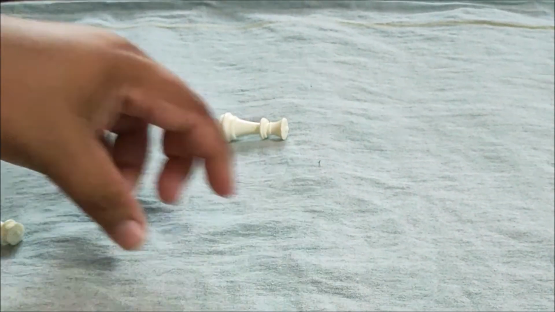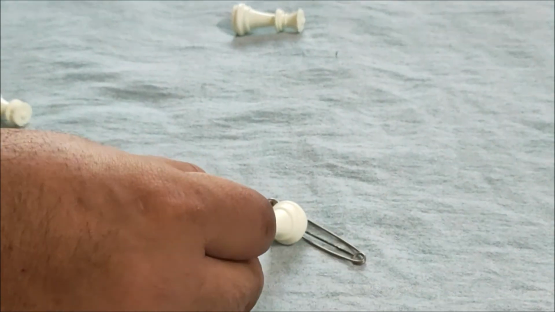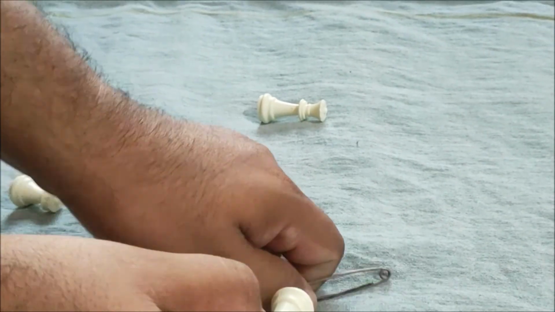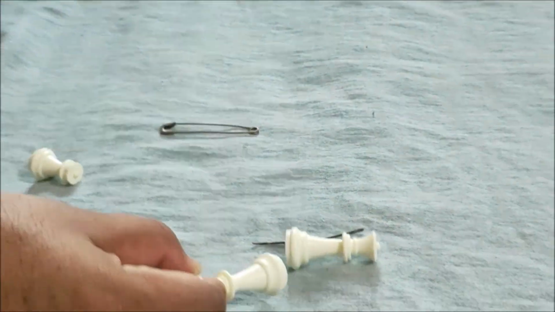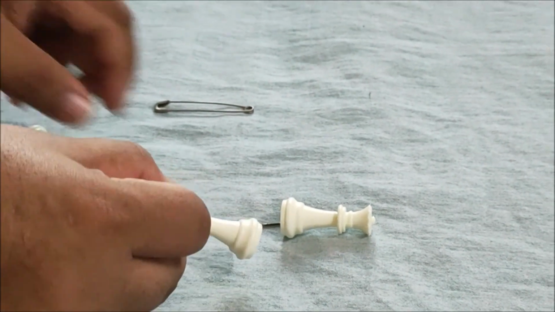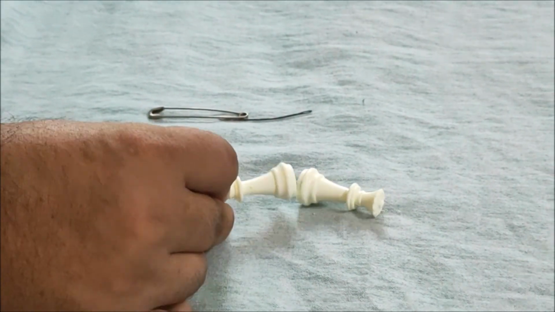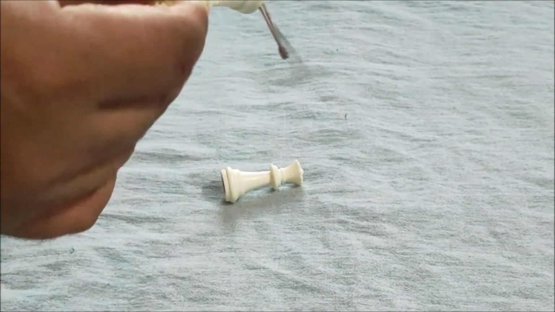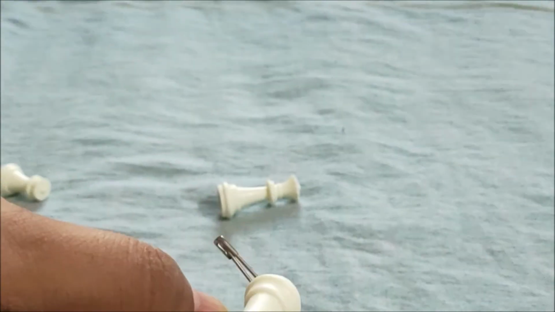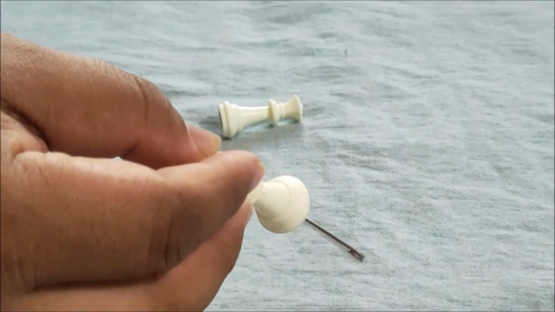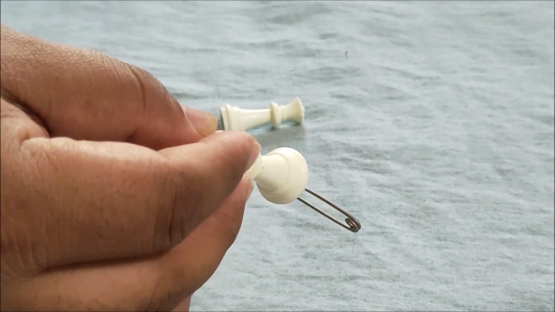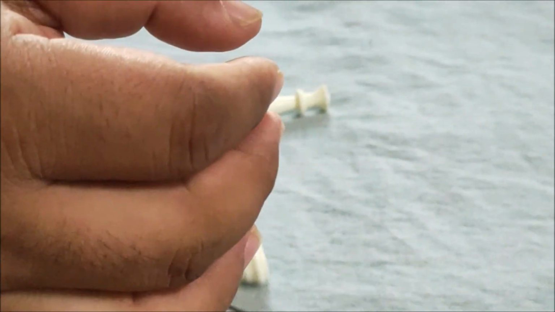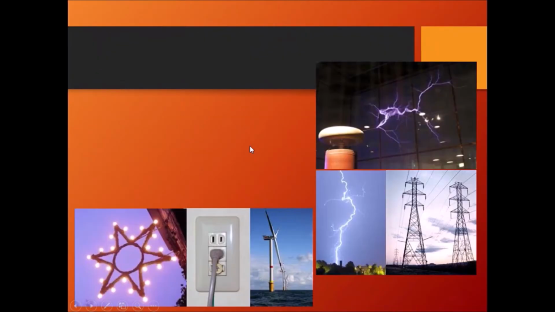But here, if I have these pins and bring them close, you can see that it is only attracting and it's not repelling. But then the same thing, if I bring it close to this one, I can see that there is a repulsion happening. See, there's a repulsion happening, it's not attracting at all. So what does this conclude? It concludes that the surest property is repulsion. Repulsion is the surest test for a magnet.